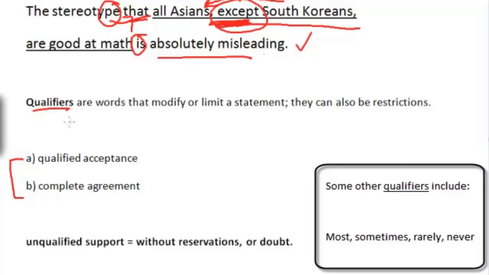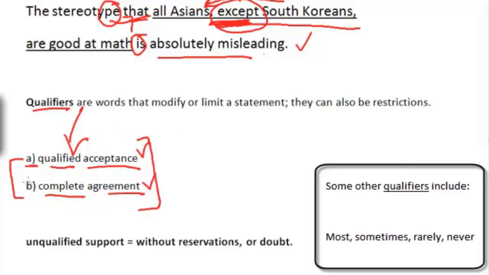So often they'll give you answer choices that are very, very similar. They'll say, how does the author feel? And the answer choices are A, qualified acceptance, or B, complete agreement. Acceptance and agreement are both positive things. Yes, they agree. But here's the thing: complete agreement means this person has no doubt, absolutely agrees. As opposed to qualified agreement, which means restricted agreement, you have some doubts. I agree because of these things, this and that. So this person does not 100% agree.